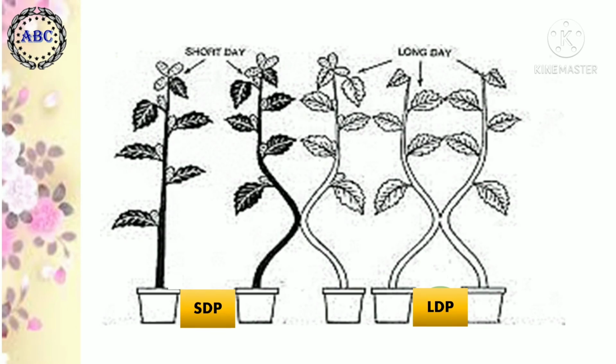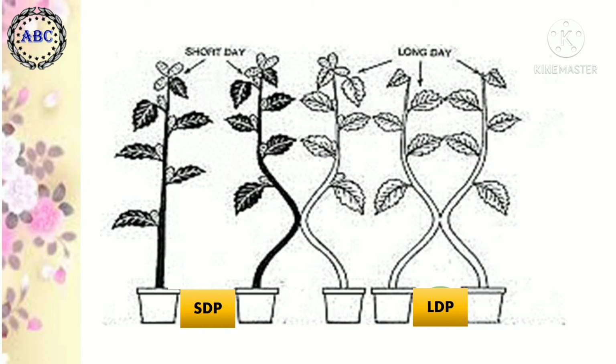This is evidence to show the flowering stimulus is similar in long day plants as well as short day plants. It is also provided by grafting experiments. Maryland Mammoth, a tobacco which is a short day plant, and Hyoscyamus niger, a long day plant, were used in this experiment. Suppose short day plants are kept under appropriate photoperiod